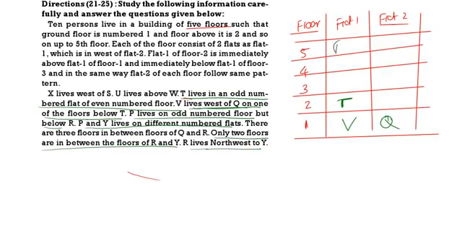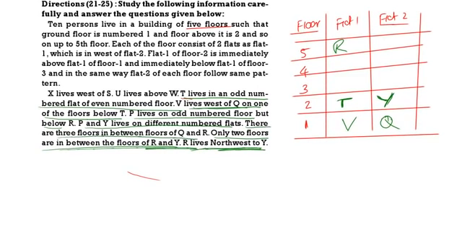If I take R here, with a 2 floors gap, here I will get Y. There are 3 floors between Q and R. So R, then a 3 gap, then Q.